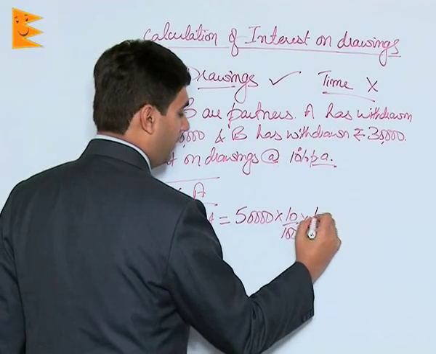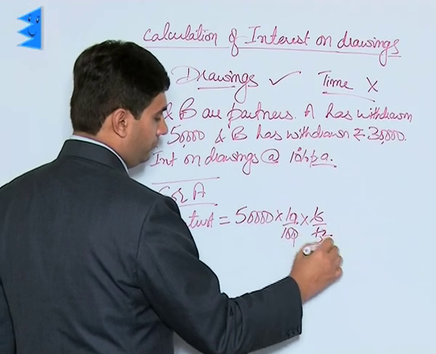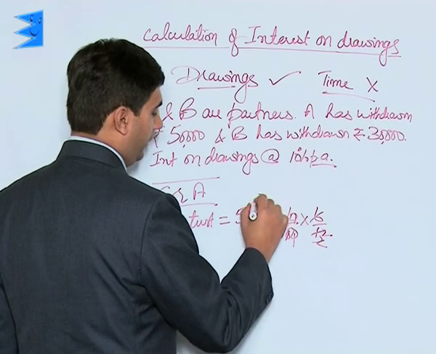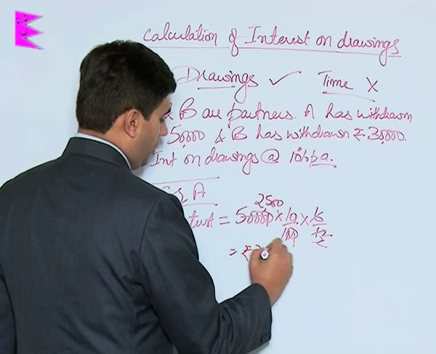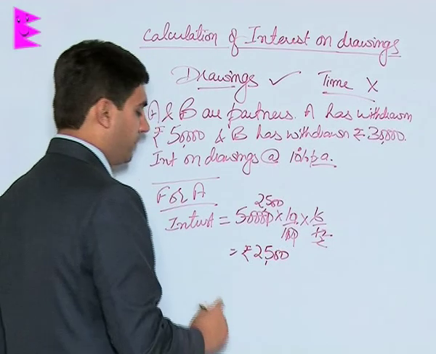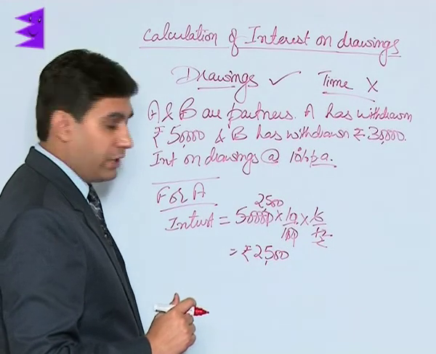So we will take it on average basis for 6 months, which comes to 2500. So interest on drawings for A during the year amount to rupees 2500.